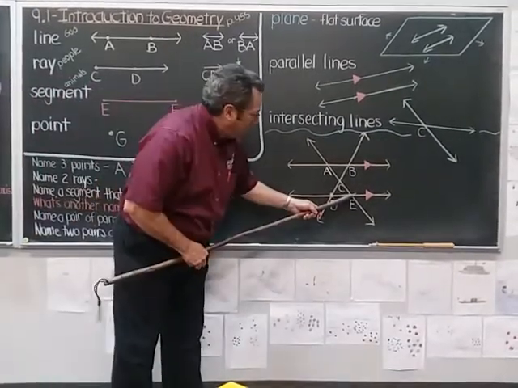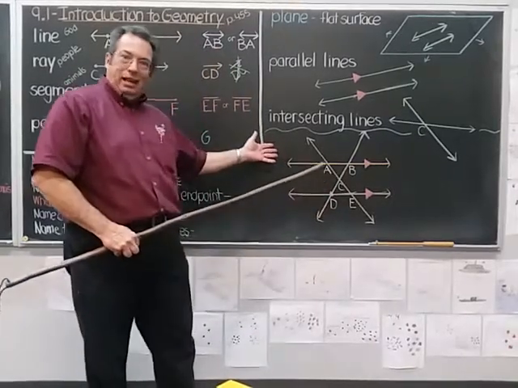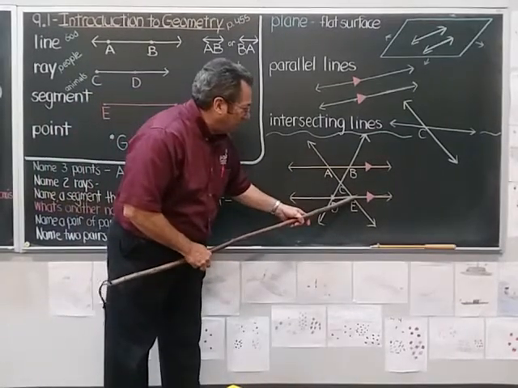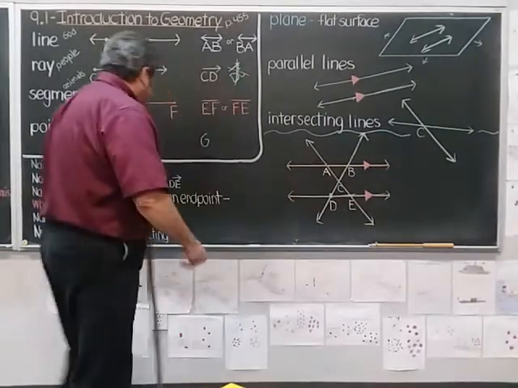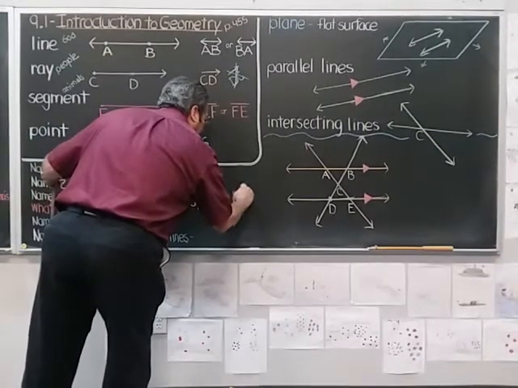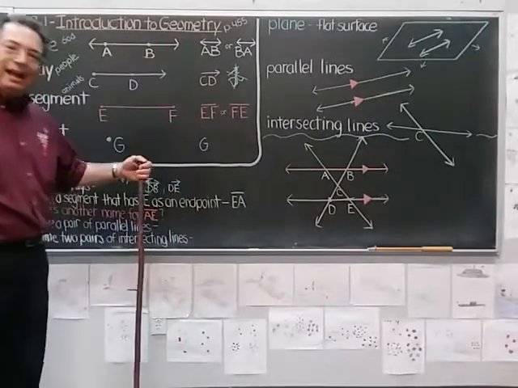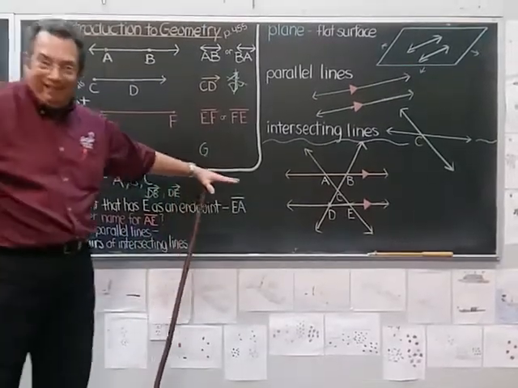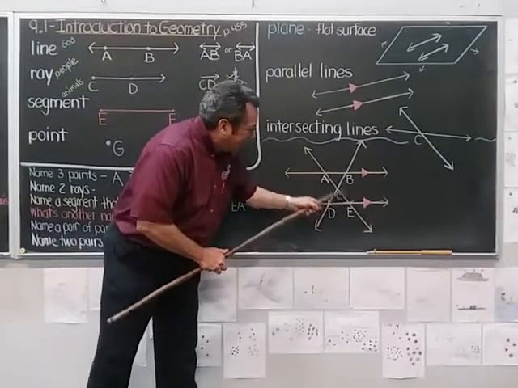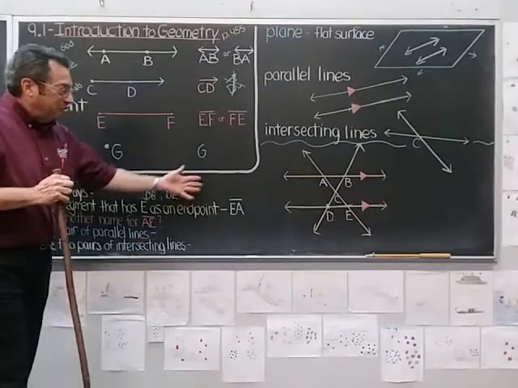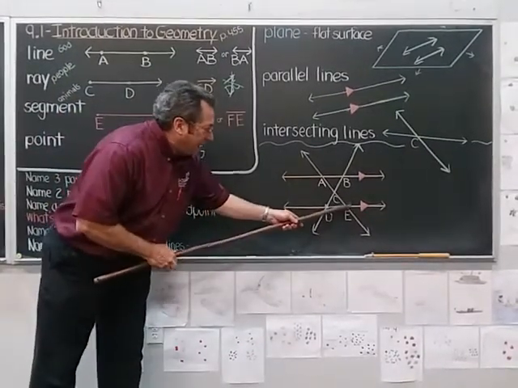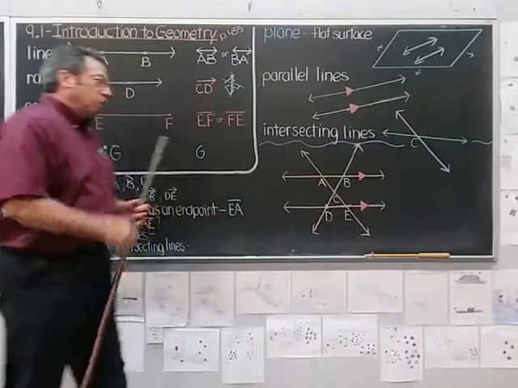All right, next, it says name a segment that has E as an endpoint. So here's E, and you're saying, well, all these have arrows at the end. There are no segments. Well, actually, I can make it a segment if I just give it the name segment. So what if I start at E and I go to A? Could I call that a segment in between E and A? Here's segment EA. Now, if I put arrows on that, I wouldn't have the right answer because I'd be calling it a line EA. No, I'm only talking about this between E and A. Right there is a segment. And so I would call it segment EA. All right. And you could do segment ED or segment EC. All right, those will all work too.